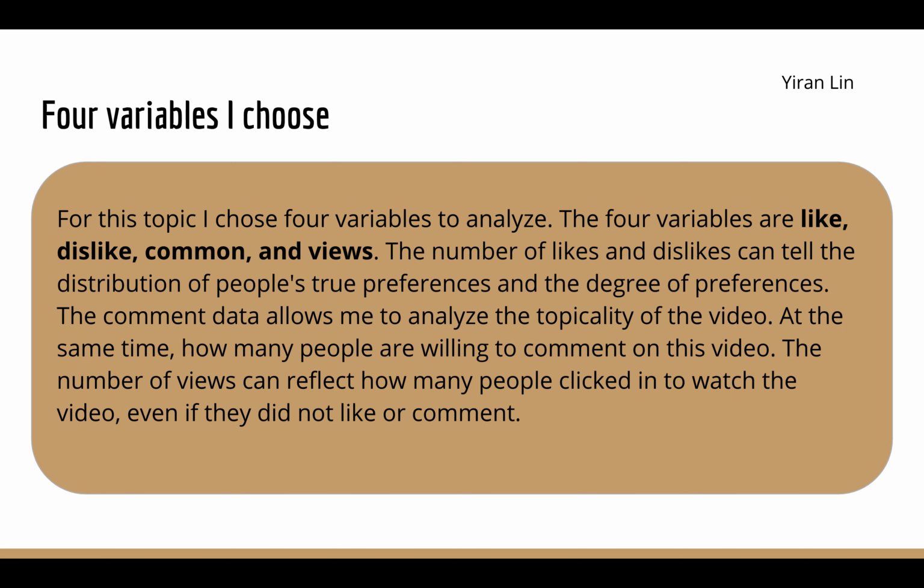For this topic, I chose four variables to analyze. The four variables are like, dislike, comment, and view. The number of likes and dislikes can tell the distribution of people's true preference and the degree of preference. The comment data allows me to analyze the topicality of the video, and how many people are willing to comment on it. The number of views can reflect how many people clicked in to watch the video, even if they do not click like or comment.